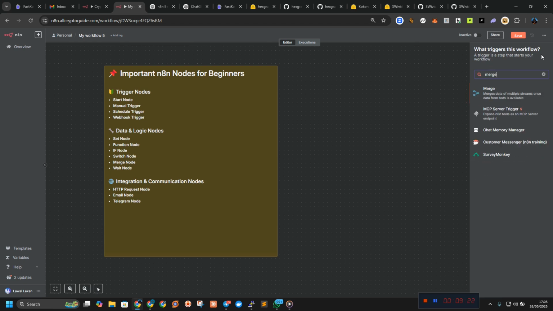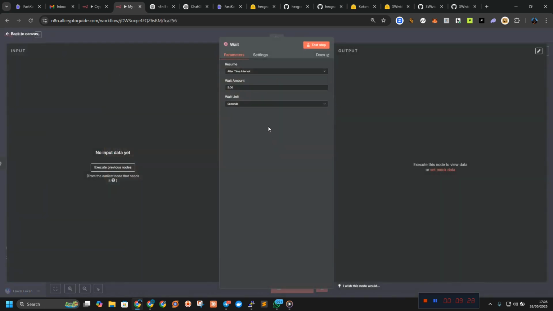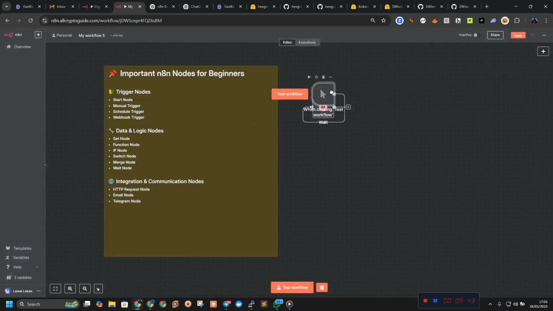This is the merge node, and you can find it by searching for merge node. So I've shown you an example, and we also have what we call the wait node. If you want to wait for a specific period of time, this is the wait node. You can say, okay, after this time, I want you to do this. At this specific time, I want you to do this. On the webhook call, I want you to do this. So this is the function of the wait node, and it's also important. You can also use it to pause a process.